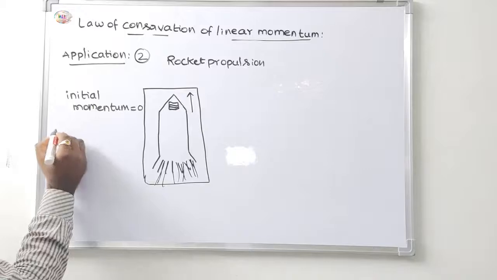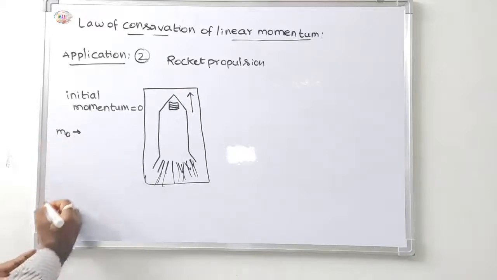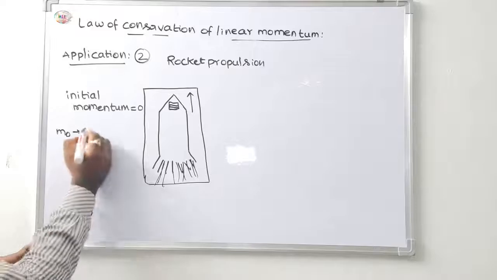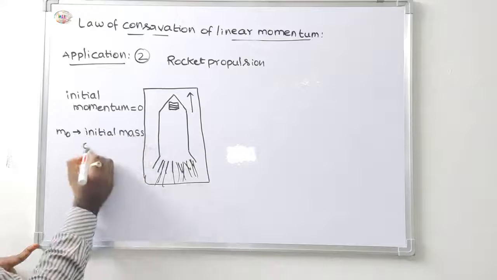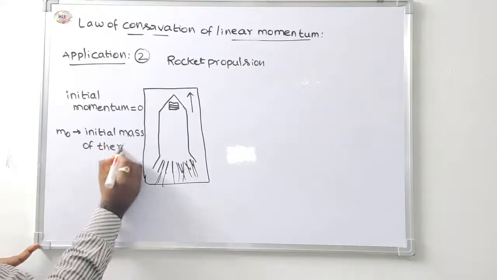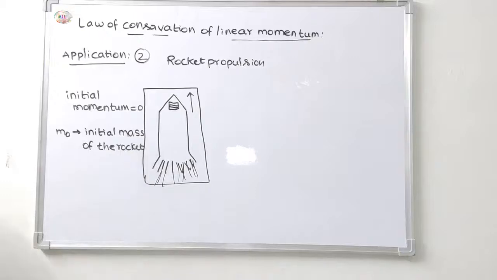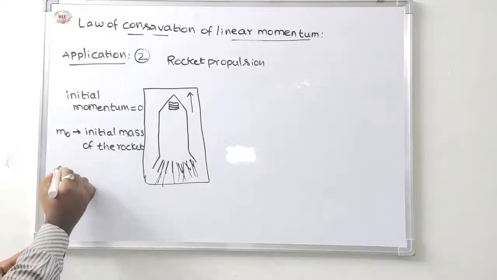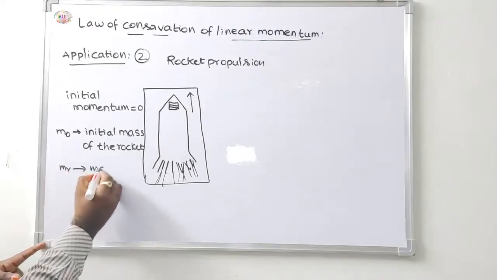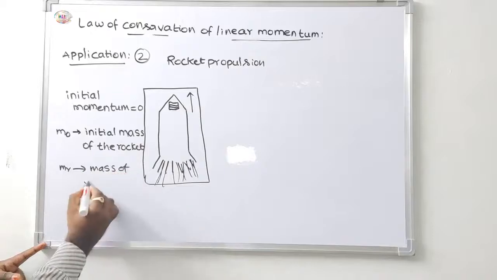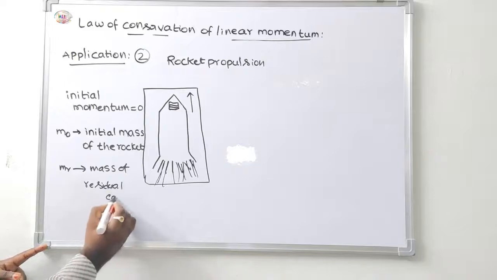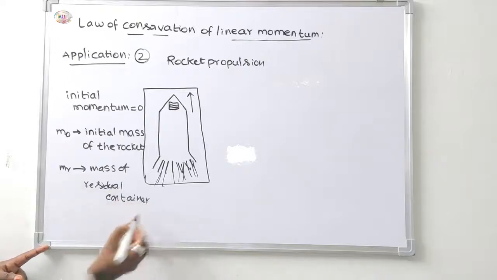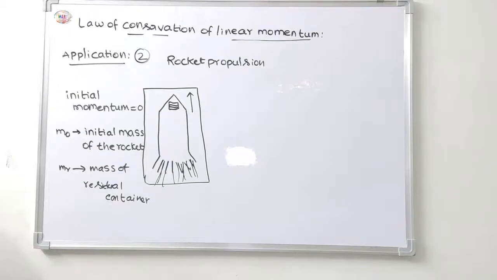Here m naught is the initial mass of the rocket, and mr is the residual mass of the empty container. Mr is the mass of the residual container. u is the velocity of exhaust gases.